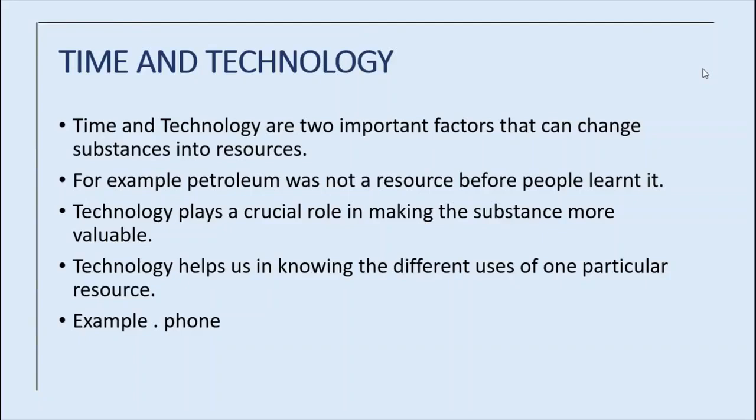The phone is a particular resource, but technology helps us use it at multiple levels, in multiple ways. So these are the two important factors that can change substances into resources. Okay, fine. Now we are going to see about natural resources.